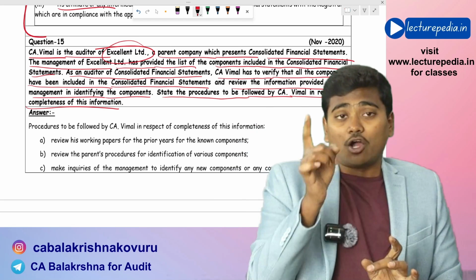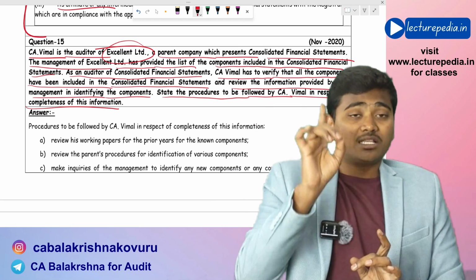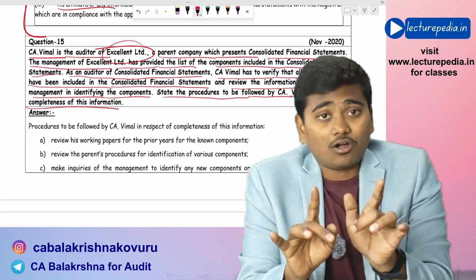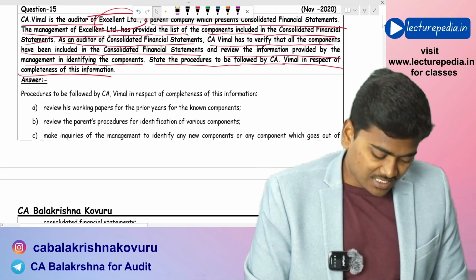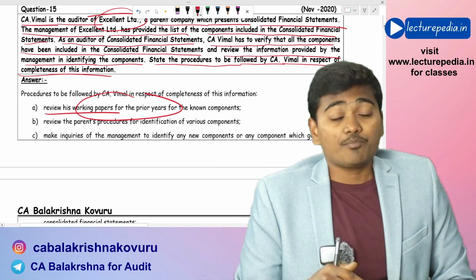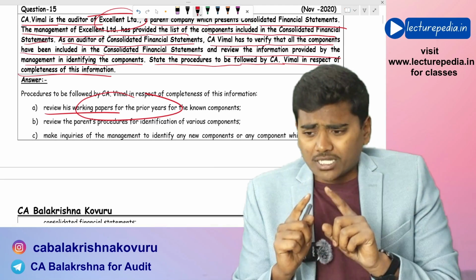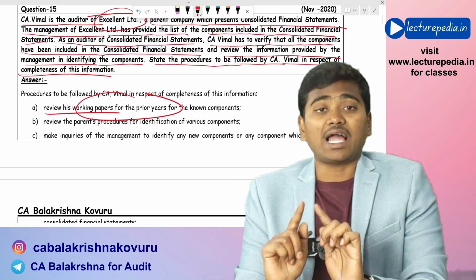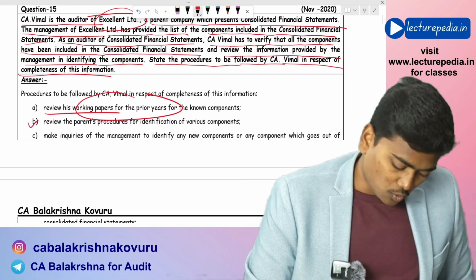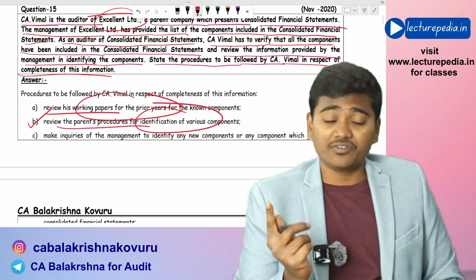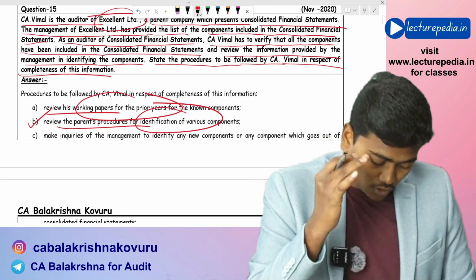He will check whether all the components that have been included in the previous year in consolidated financial statements are included in the current year also or not. So, firstly, review his working papers of previous years. Next, he will verify the assessment procedure of the management, how the management is identifying the components. So what is the procedure that is being followed by the management for identification of various components? He will also understand that.